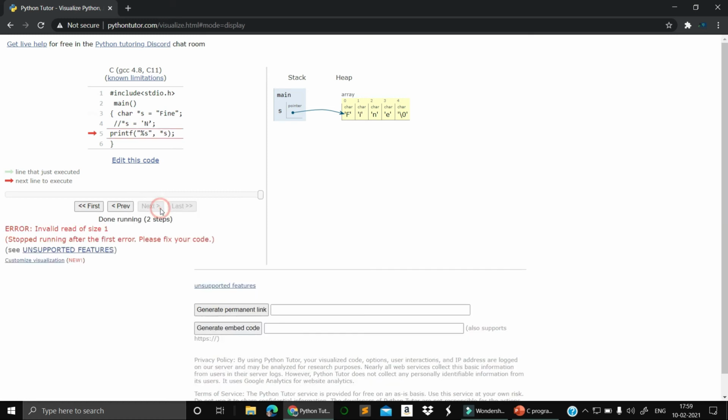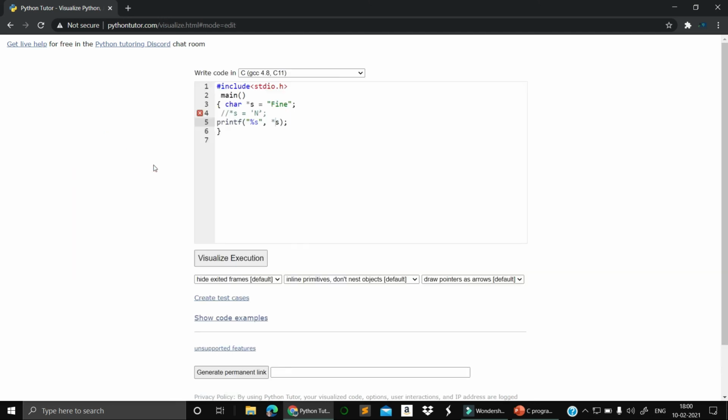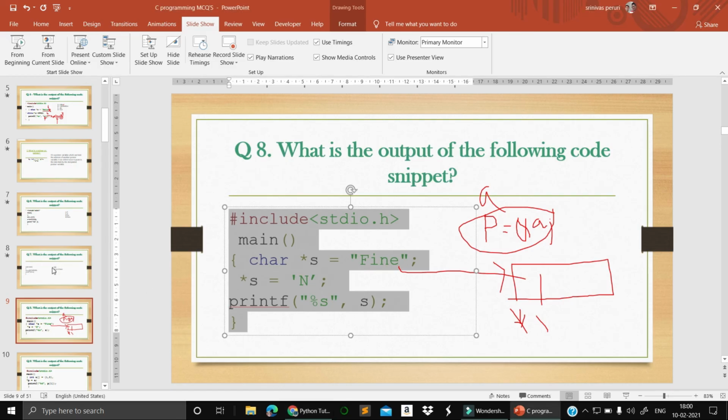When we execute this one, we get an invalid read of size 1, and it stops running after this first error. You fix that error because we are trying to print whatever is stored there, but if you access that, it is accessing the variable that is pointing. So in such a case you will get an error if you want to edit. It will just print. I hope this program is very clear for you.